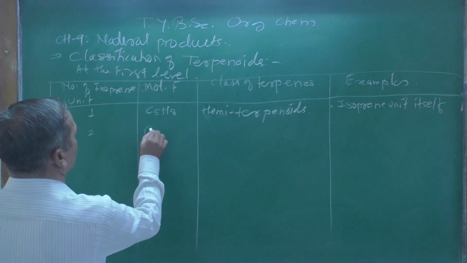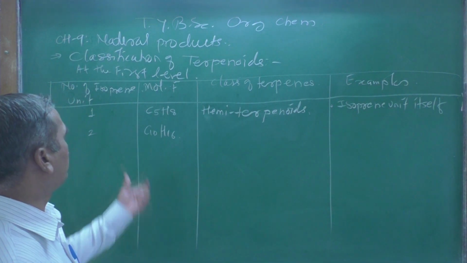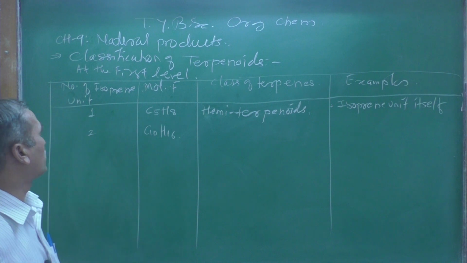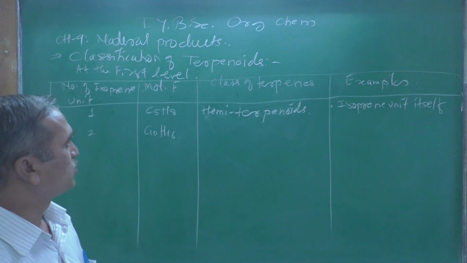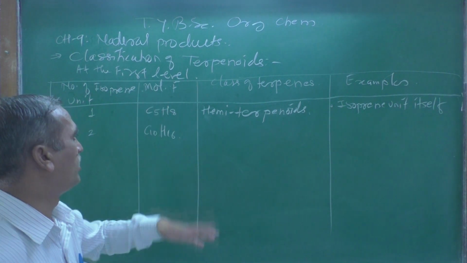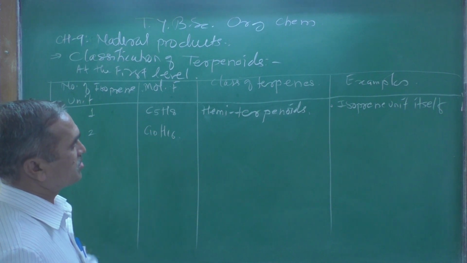What do you get? C10H16. That is the molecular formula.